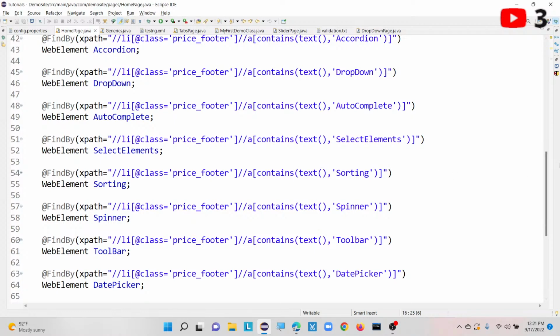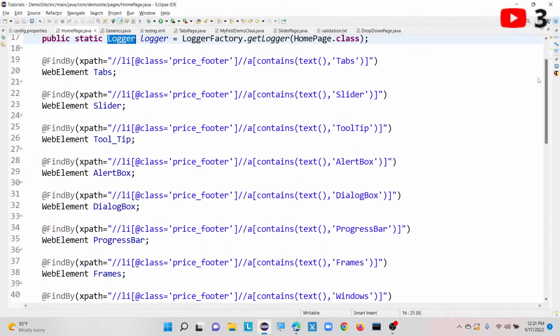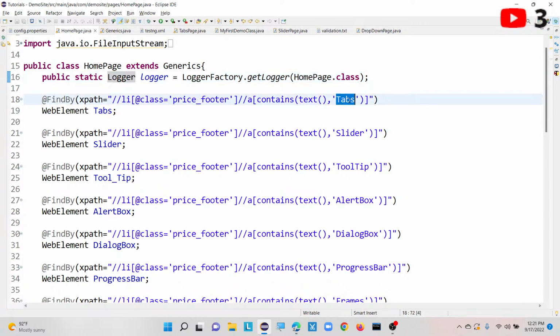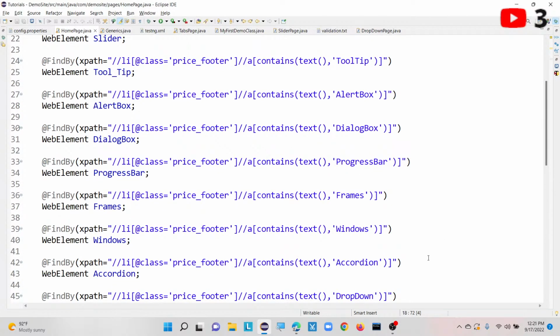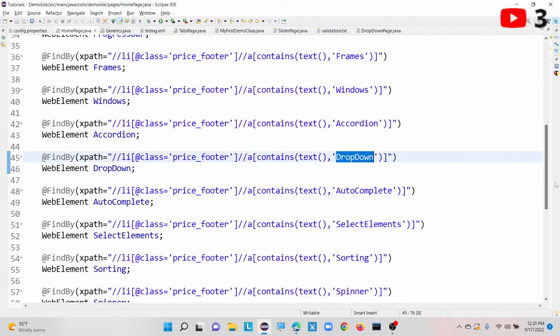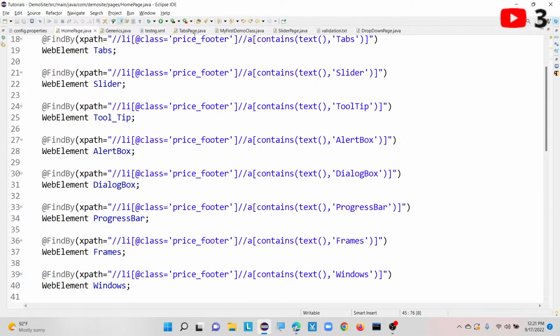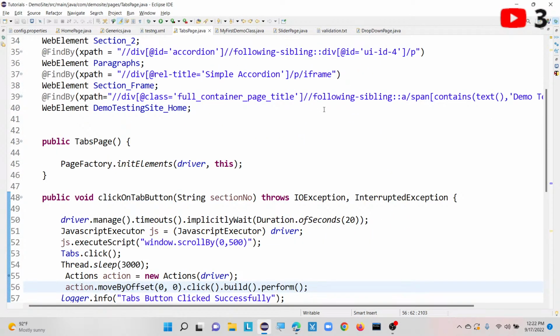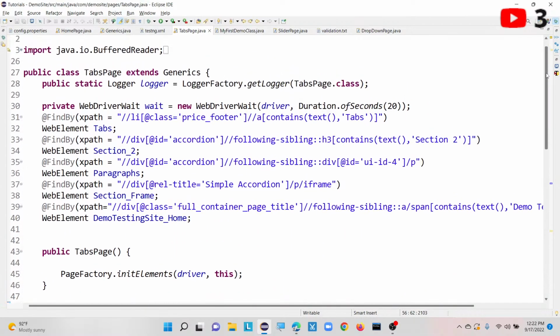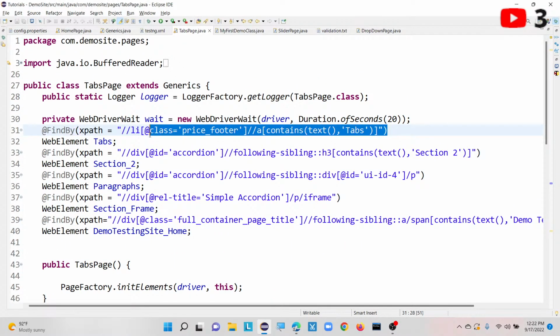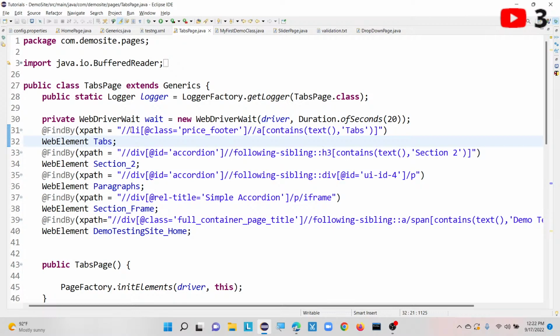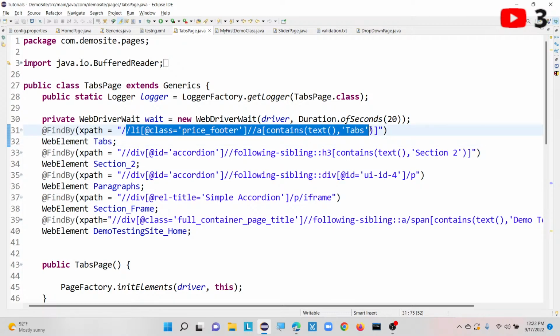If I click on slider, it takes me to the slider page. If I click on tabs, it takes me to the tabs page. If I click on drop down, it is going to take me to the drop down page. Okay, so once I have created it like this, what is our next step? Where I am going to perform the click is the tabs page. Here you can see this is my XPath for the tabs page. Let me show you how I wrote it.